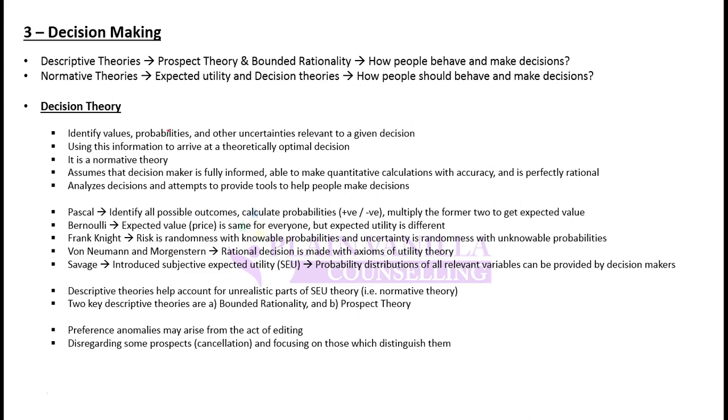Moving on to decision making. When we talk about decision making, the theories can be divided into two categories: descriptive theories and normative theories. Descriptive theories include prospect theory and bounded rationality theory, and normative theories include expected utility and decision theories. We have discussed utility theory, and we will shortly discuss decision theories as well. Decision theory is also similar to utility theory. We have discussed an introduction to prospect and bounded rationality theory, and we will go into it in detail now.